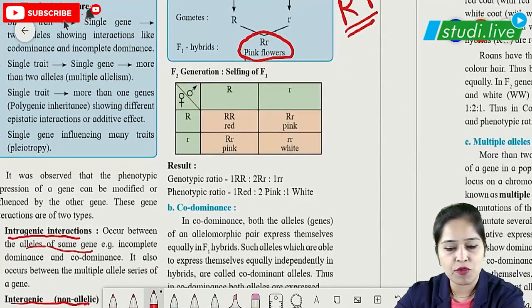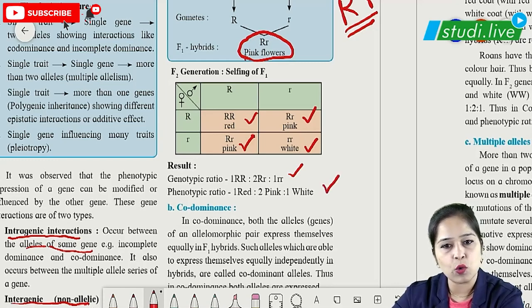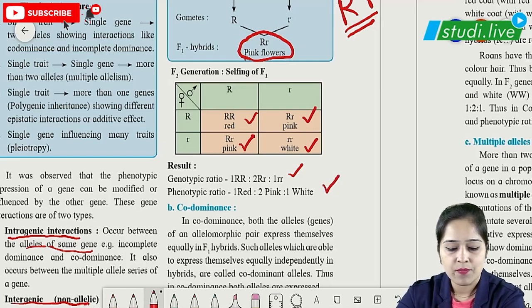When we see their F2 generation, we get red, pink, and then again pink, and we have white. The genotypic ratio is 1:2:1, and the phenotypic ratio is also 1:2:1. A very important point here is that the genotypic and phenotypic ratios are the same.